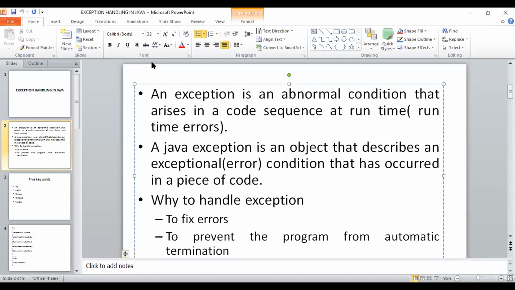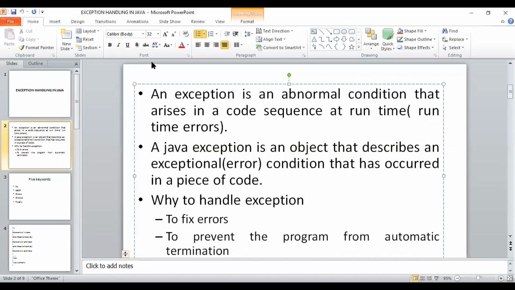So I have given a point here. Why handle the exception? First, we need to fix the errors. And in an uncaught exception, the program will terminate automatically; to avoid that, the user should handle the exception. The main reasons are: one, to fix the error, and the other, to prevent the automatic termination of the program. Any doubts? Have you understood why we have to handle the exception? Yes.